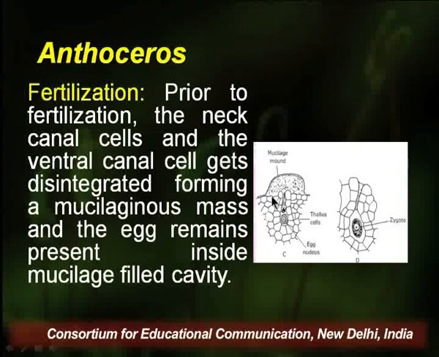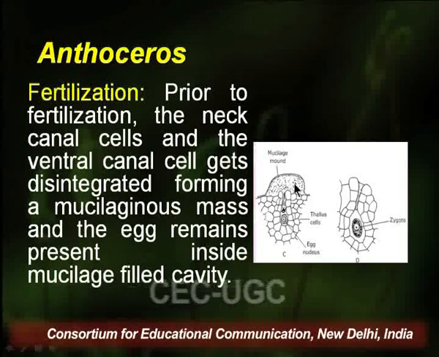This mucilage mound is very rich in multiple sugars, different carbohydrates, different types of amino acids and alkaloid compounds. These are structures which are highly concentrated in terms of various chemicals.